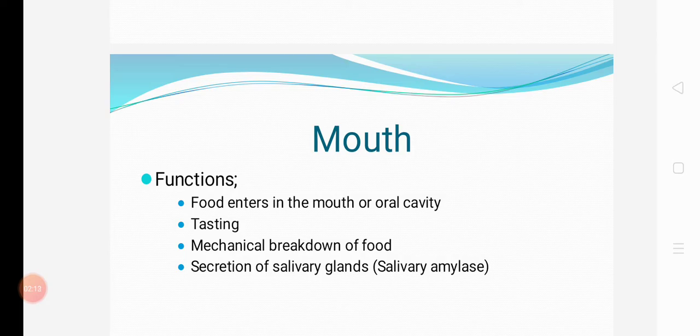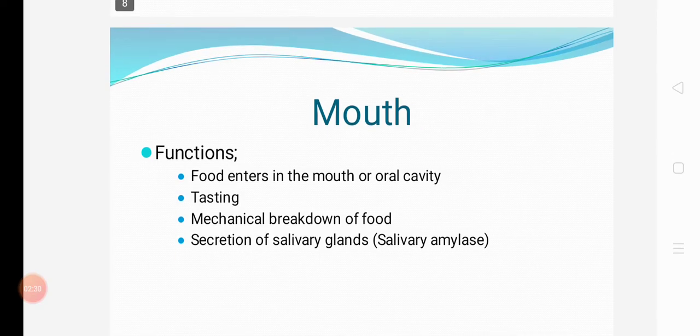That is the mouth. The function of the mouth: food enters the mouth or oral cavity, and there is tasting and mechanical breakdown of food. It secretes saliva from the salivary gland, and also salivary amylase.